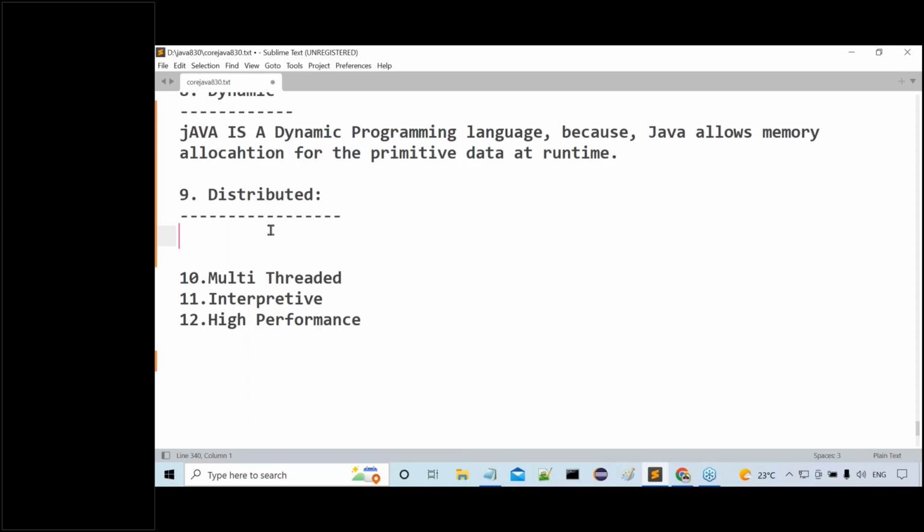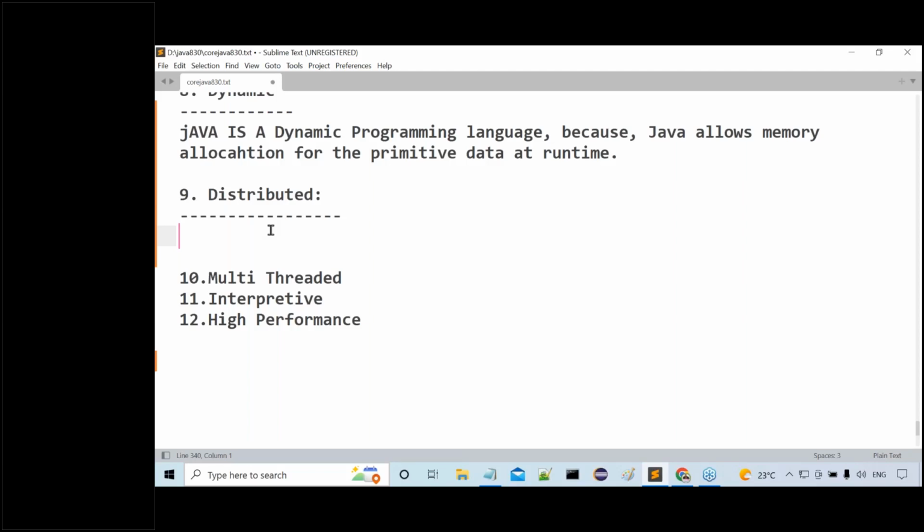But what is the meaning of distributed application, guys? If you design and execute any application with the help of client server architecture, or by distributing application logic over multiple machines, that is multiple JVMs, then that application is a distributed application. To prepare these distributed applications, we require one or more programming languages.